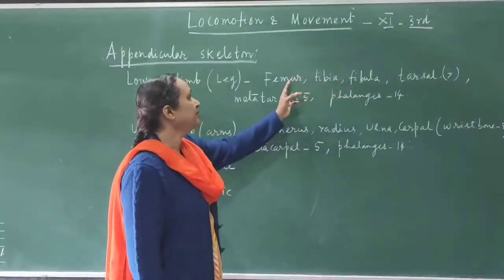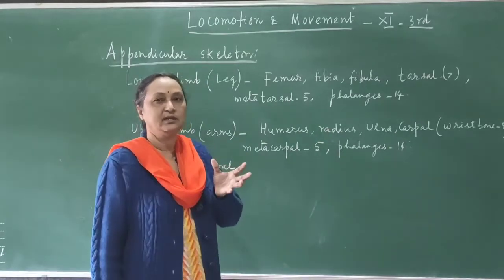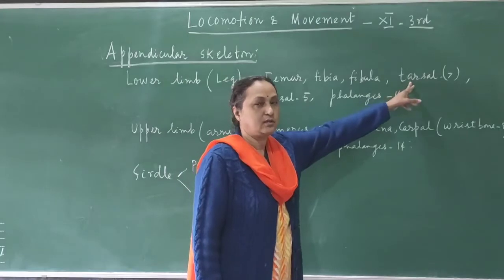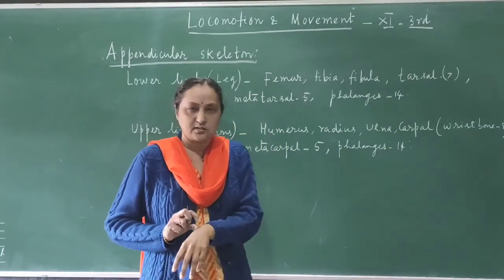Between the femur and these bones, the knee is there. The knee is covered by the kneecap. Then the foot portion, the tarsals, which are 7 in number. Like for example, suppose you take the wrist.